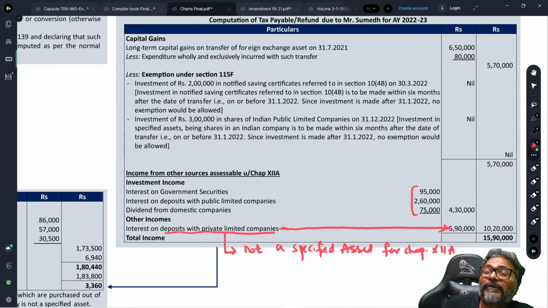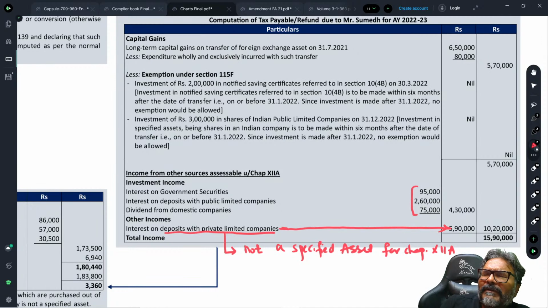Please be very careful. The fact that he is still a non-resident and he is earning an interest income, students, such interest income for a non-resident is assessable under 115A.